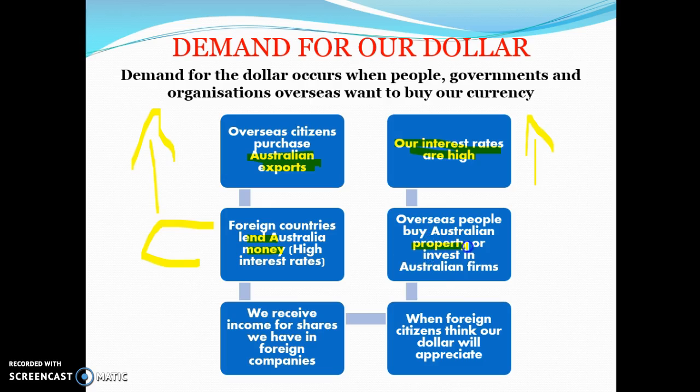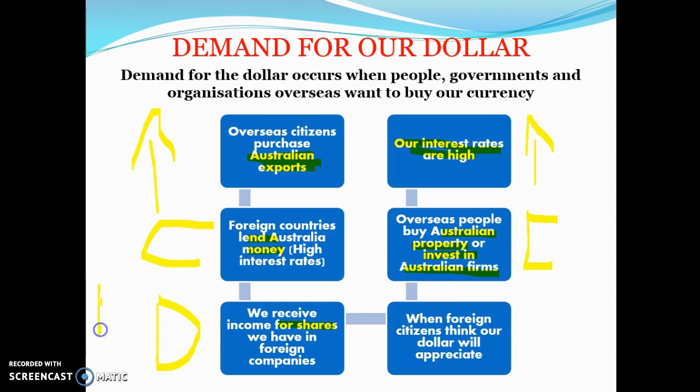If overseas citizens buy Australian property, they have to pay us money, or if they invest in Australian firms, they have to pay money. So any form of equity investment, any credits in the financial account, would be included as a demand for the dollar. We receive income for shares we have in foreign companies. So when we receive dividends on shares, that would be an example of a demand for our dollar.